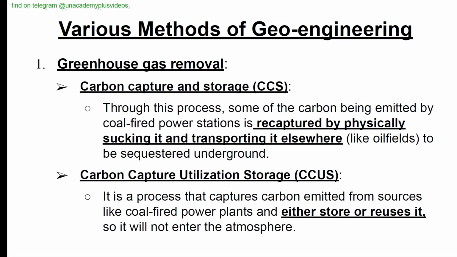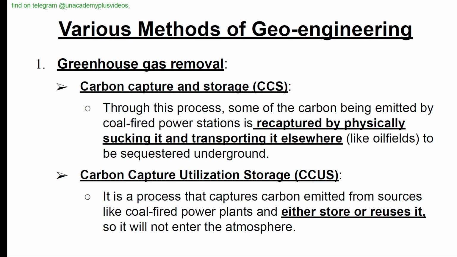So let's see individually. What is greenhouse gas removal? Obviously, the term itself says how we are going to remove the greenhouse gases from the atmosphere. Carbon capture and storage, CCS. Through this process, some of the carbon being emitted by coal-fired power stations is recaptured by physically sucking it and transporting it elsewhere. So the term itself defines almost everything about this procedure. Second is carbon capture utilization storage, CCUS.